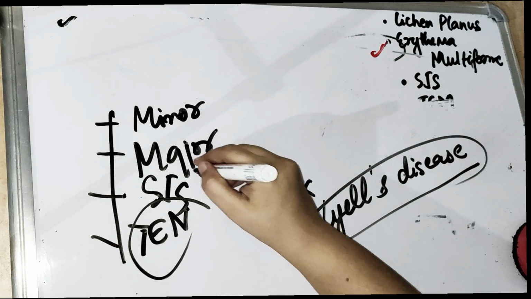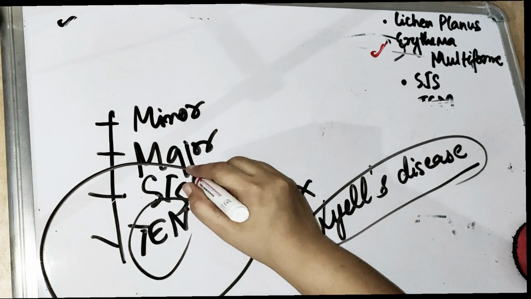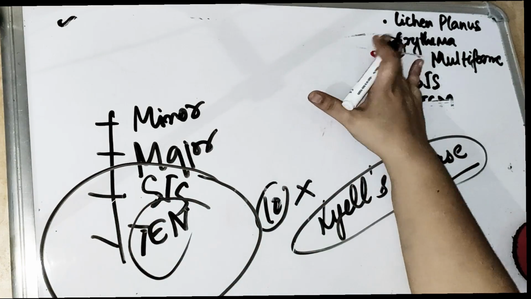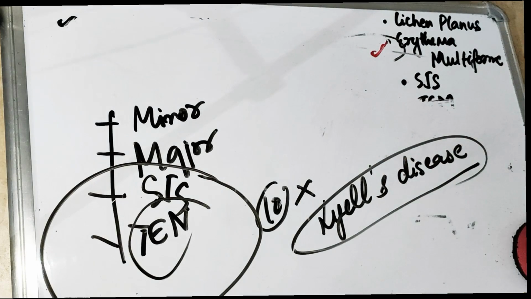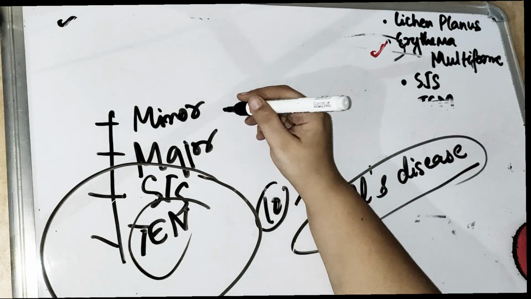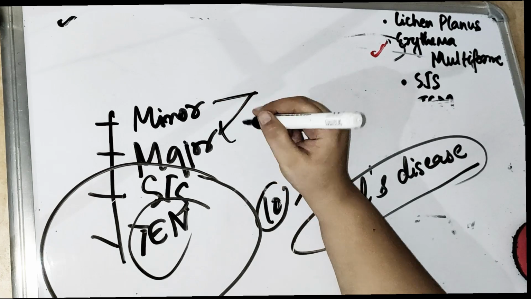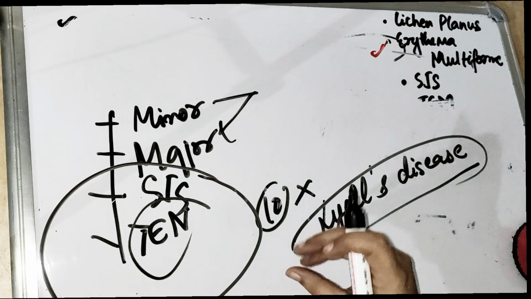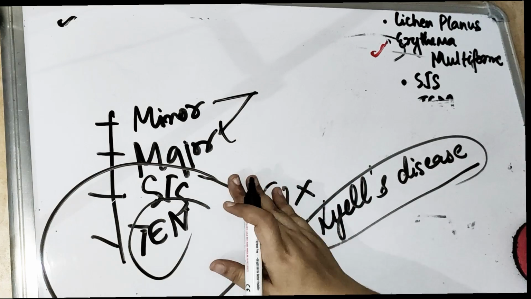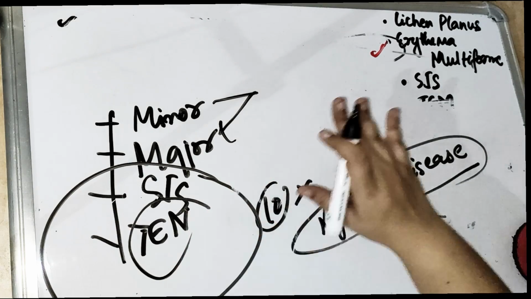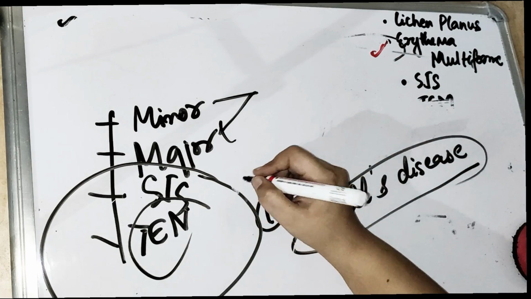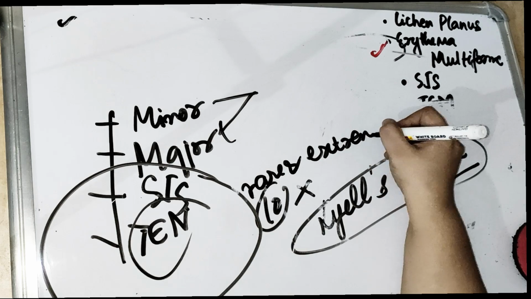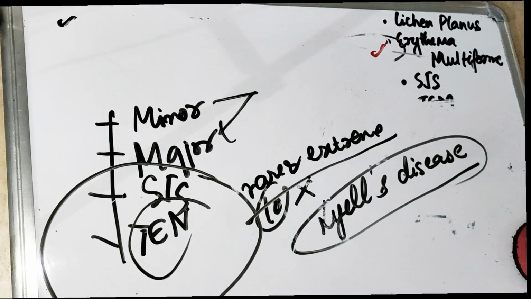Nowadays SJS and TEN are not considered part of the classification of erythema multiforme. The erythema multiforme types are only minor and major, because SJS and TEN are very rare and extreme. The symptoms are very extreme in this case.